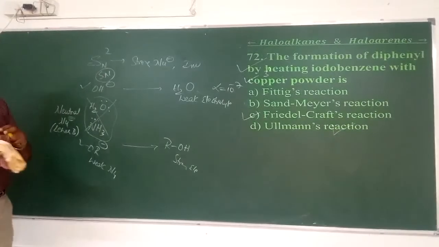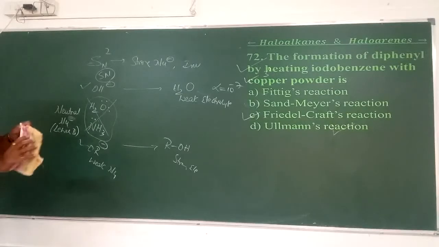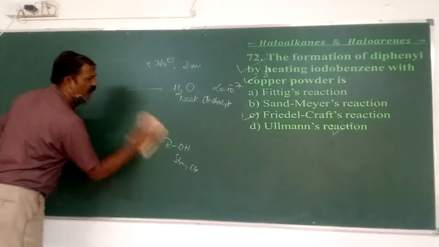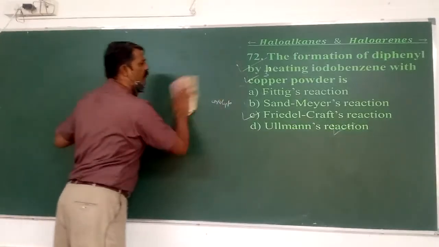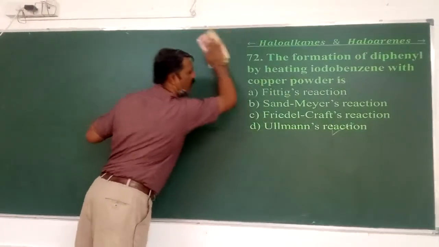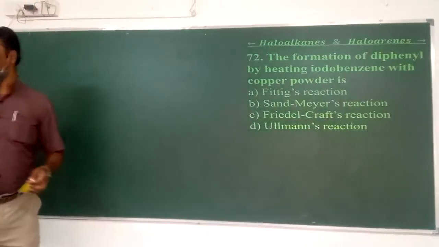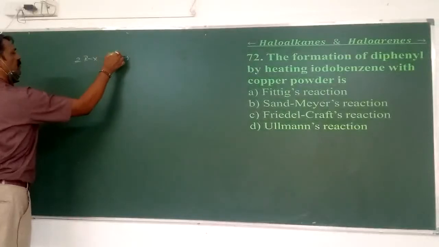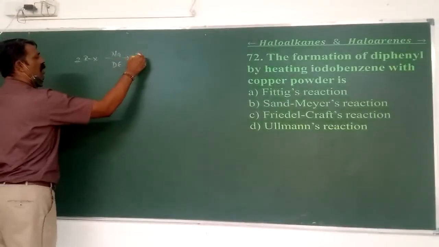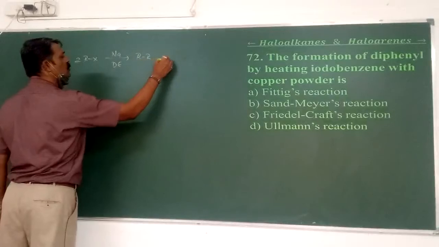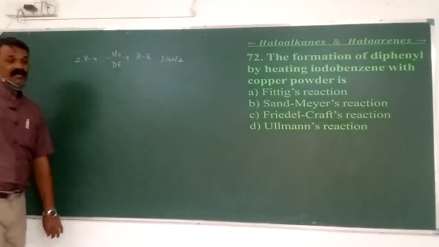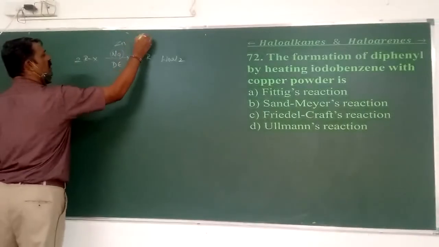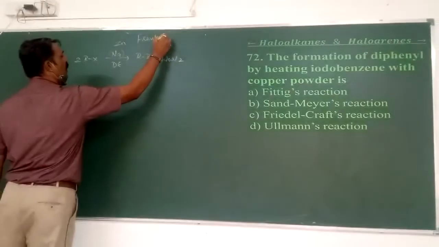Next, the formation of a diphenyl by heating iodobenzene with copper powder is an example of which reaction? Whether it is a Fittig reaction, a Sandmeyer's reaction, Friedel-Crafts, or Ullmann's reaction. 2RX with sodium in dry ether gives R-R. This is called the Wurtz reaction. Instead of this, if I take zinc, as I mentioned in the previous session, that is a Frankland's reaction.